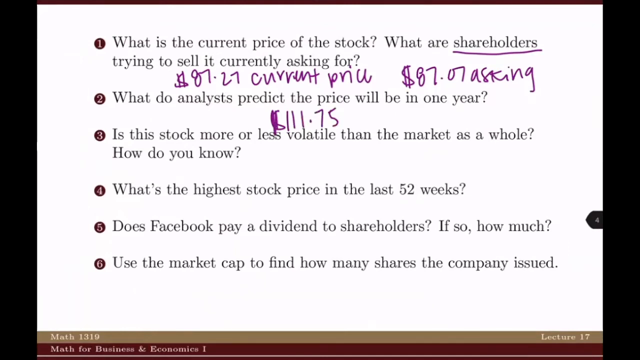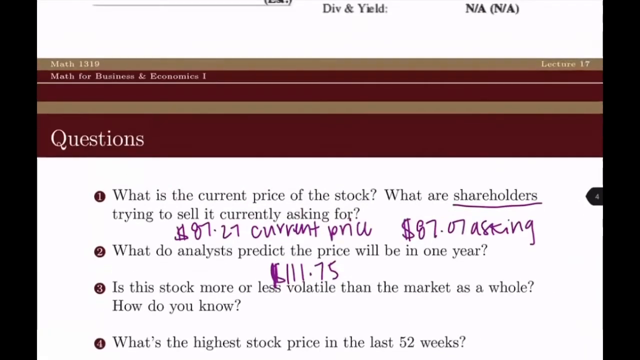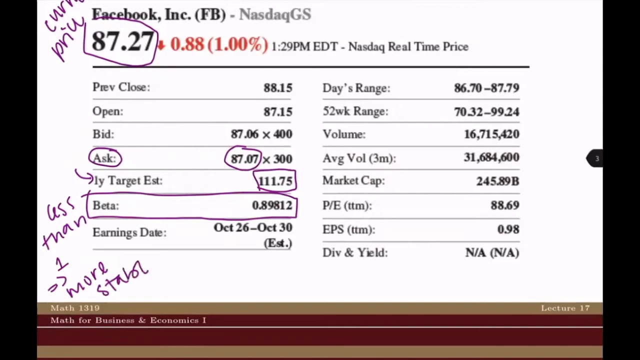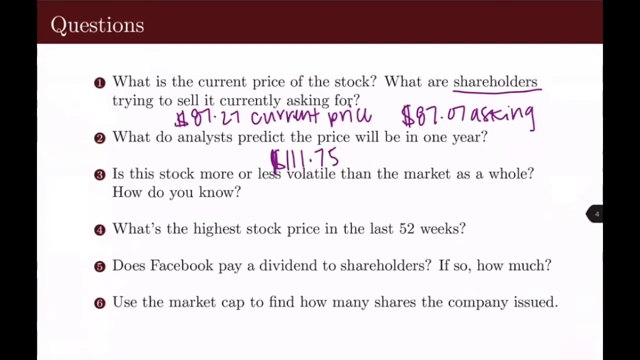Next, we want to find out, is the stock more or less volatile than the market as a whole, and how do we know? So we'll go back up, looking up here. How we find that out is we look at this row here that says beta. And essentially the trick is less than 1 means more stable. So we would just say it's more stable.